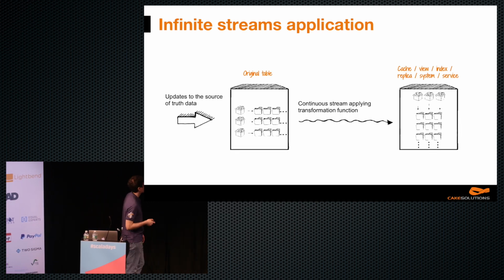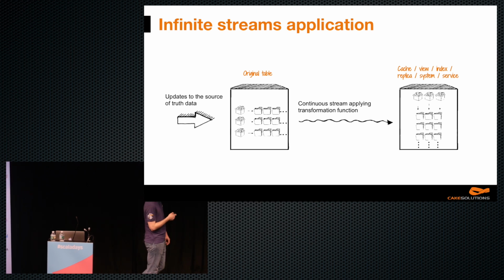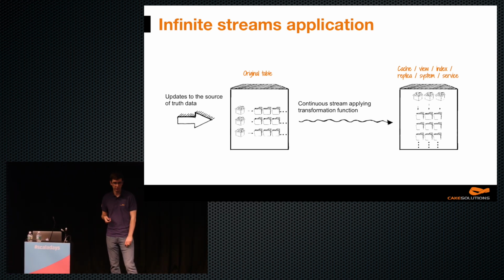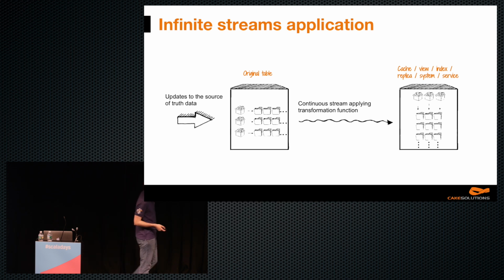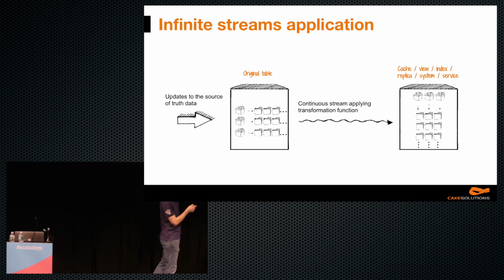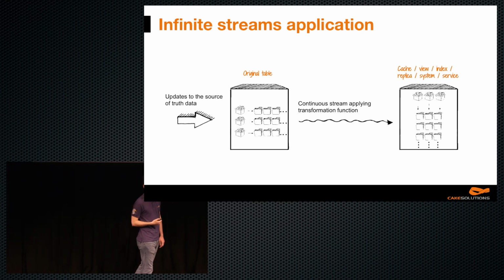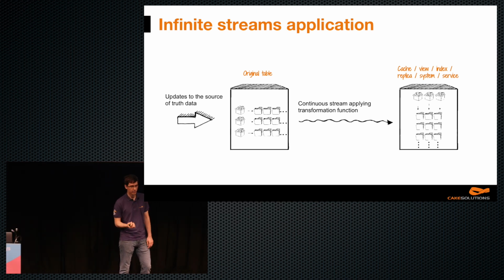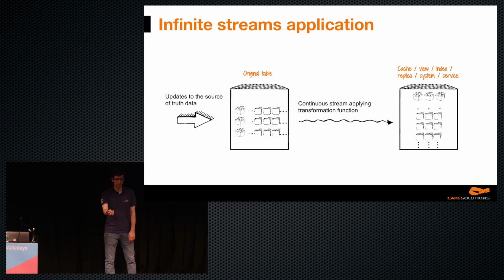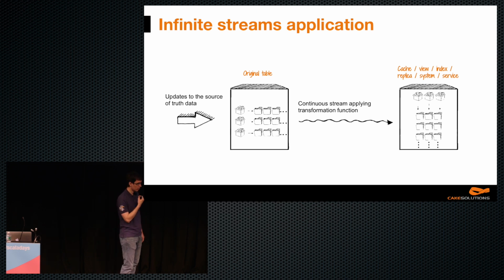As Martin Kleppmann and others correctly point out, there are many use cases for infinite streams of data. So assume we have this original system. It can be a database table or any system. If it emits a stream of all events or of all changes to its state, anyone else can subscribe to this stream, and they can be updated all the time. They don't have to query for the data. They don't have to send a request.